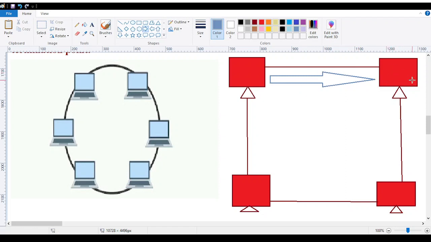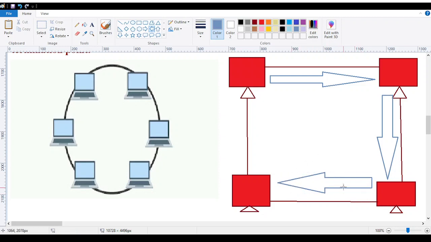What will it do? According to the statement, it will retransmit the data to node number three without any kind of problem, without any kind of knowledge. The same data is transferred to node number three. Again, now who is the receiving node? Node number 3. So what will happen? Again, node number 3 will send the data to node number 4.